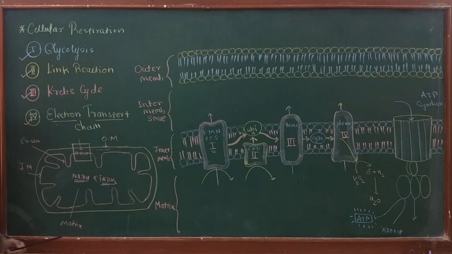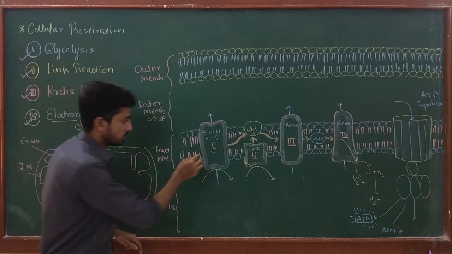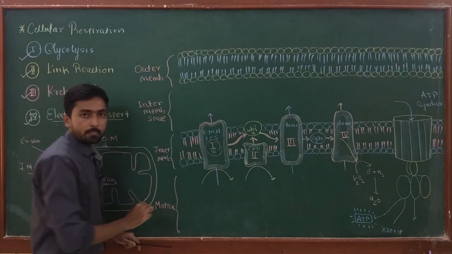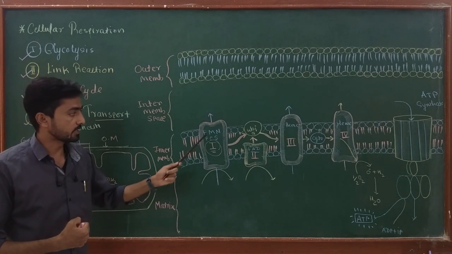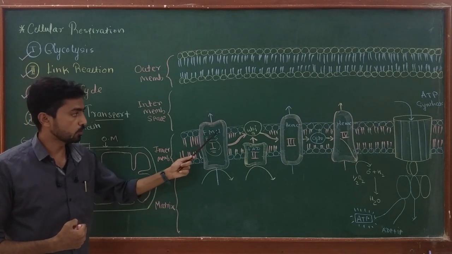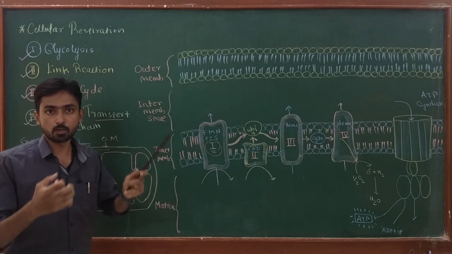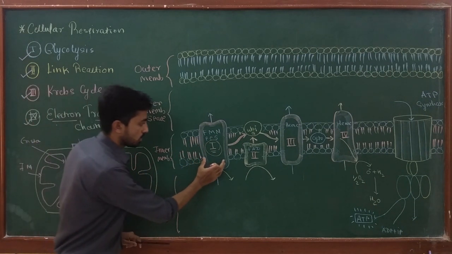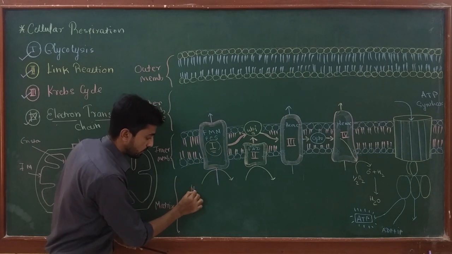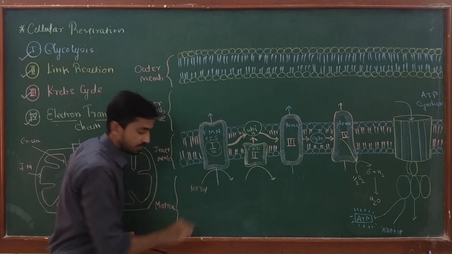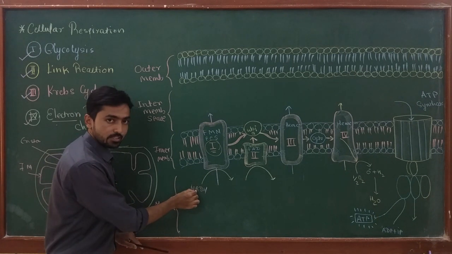The reaction starts with complex 1. This is complex number 1. Why do we call it a complex? Because it is a group of proteins which contain flavin mononucleotide and iron-sulfur complexes. This complex 1 is going to take electrons from NADH.